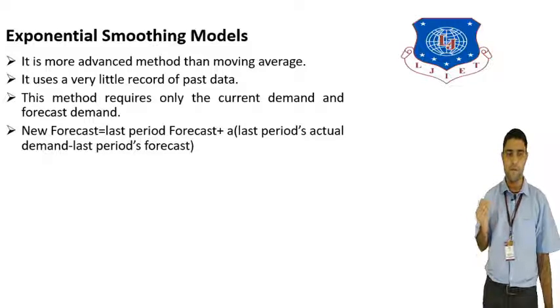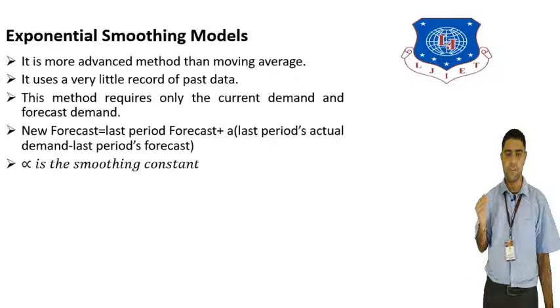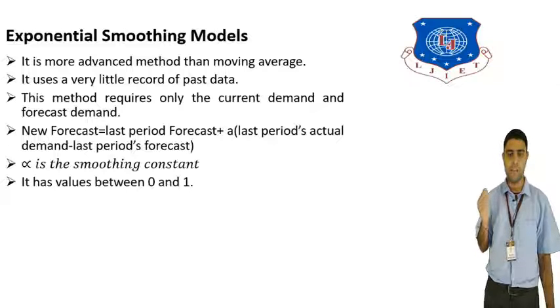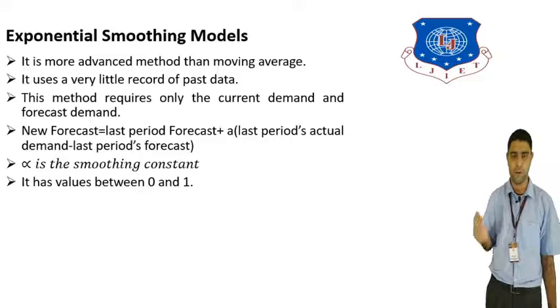For calculating that, the formula is: new forecast equals last period forecast plus alpha into last period's actual demand minus the last period's forecast. Here alpha is the smoothing constant. Its value is between 0 and 1. So the alpha value will lie between 0 and 1. Now we will see the formula of the exponential smoothing model.